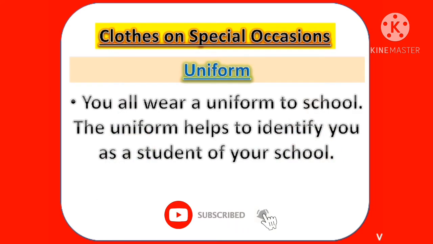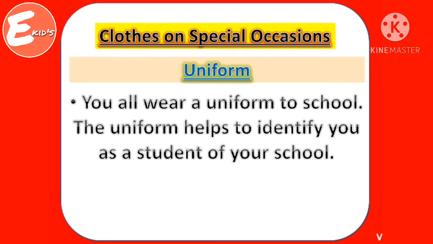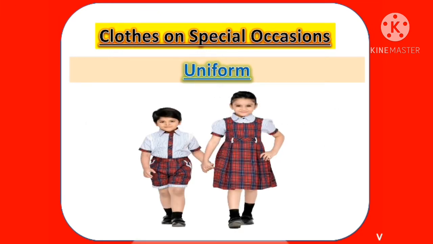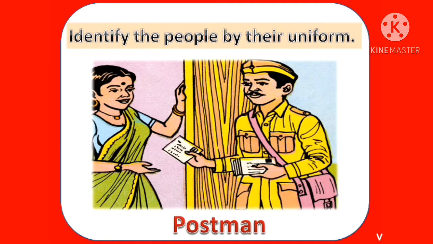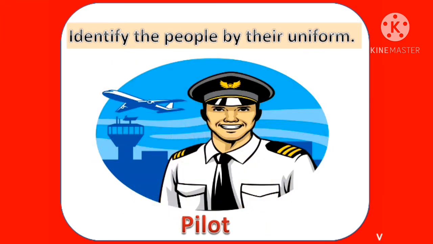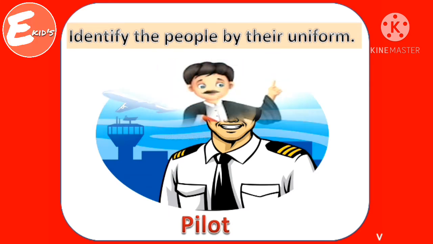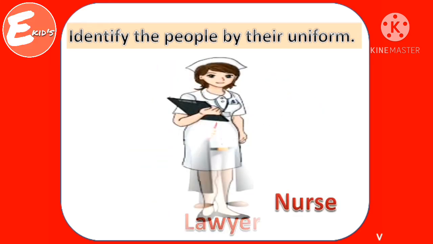Uniform. You all wear a uniform to school. The uniform helps to identify you as a student of your school. The postman, pilot, policeman, doctor, lawyer and nurse also wear special uniforms. Let's see one by one. Identify the people by their uniform. This is a postman. This is a pilot. This is a lawyer. This is a nurse.